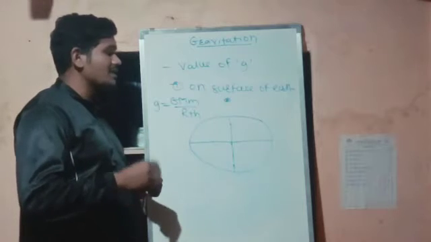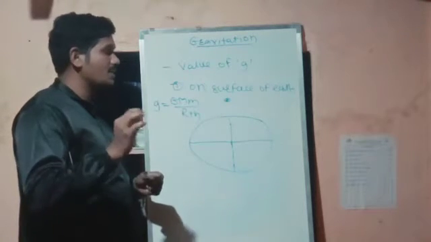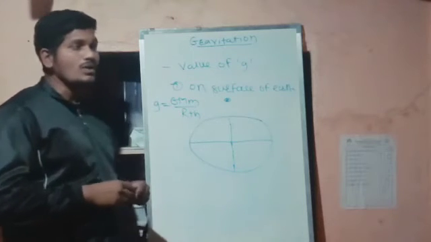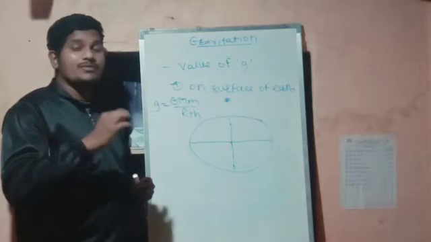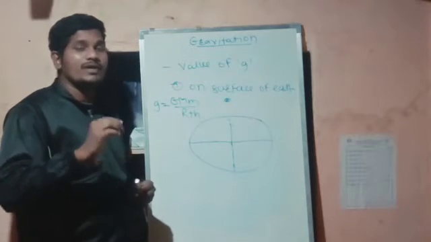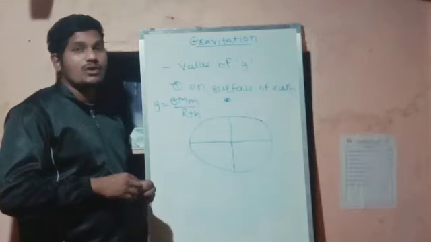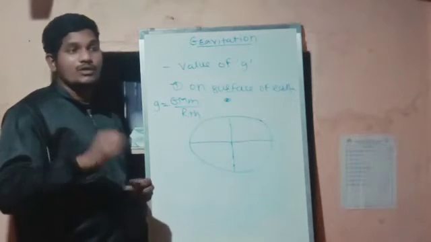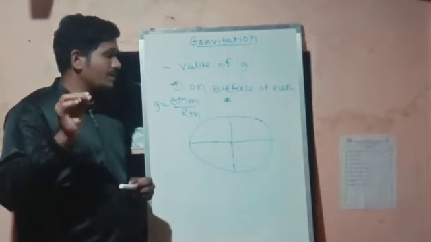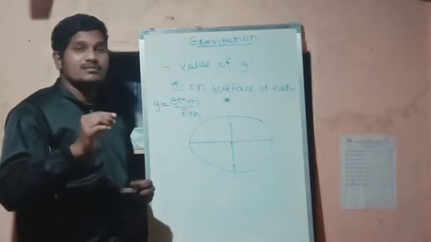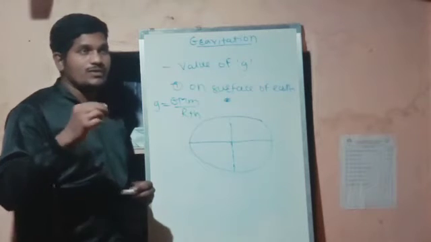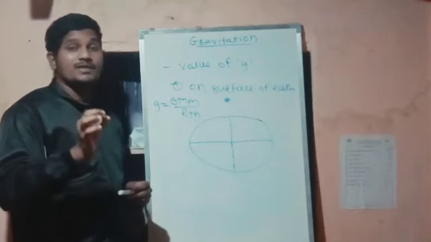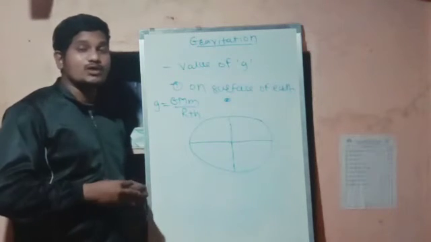So this is how we can understand in the simplest way. Now the second example I have already told you. Suppose any object or satellite is revolving at a height of 6,400 kilometers, then we can say it is very negligible compared to an object at a height of 10 kilometers.